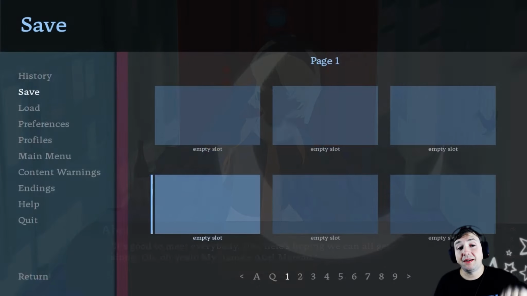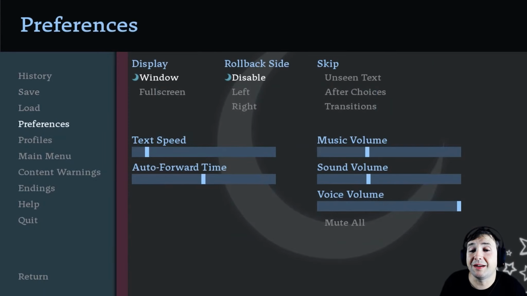This is made in Renpai. I'm getting the impression that the voice lines are actually under the sound mixer. Let's check.